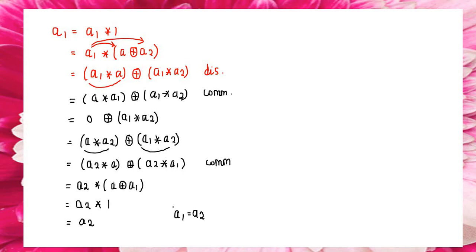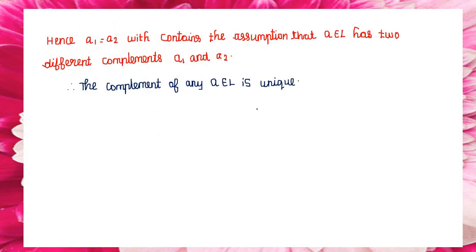That means both are equal. So definitely the complement of the element A belonging to L is unique. Finally we can conclude A1 equal to A2. For A1 and A2, definitely both are equal. So finally, the complement of any A belonging to L, the answer will be unique.